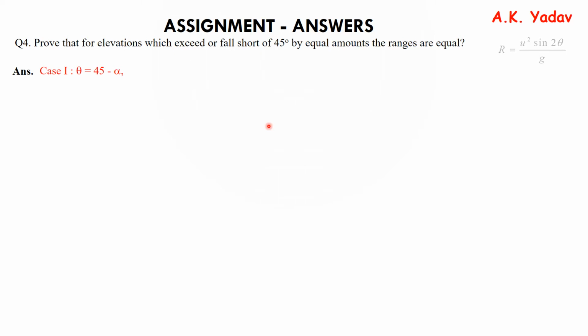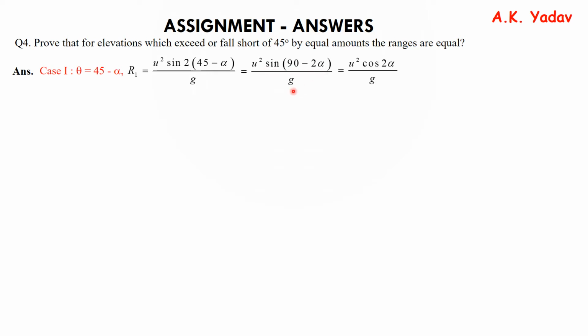So in case 1, we call the range R1, and it's u square sine 2 into bracket 45 minus alpha upon g, which gives u square sine (90 minus 2 alpha) upon g, and which results in u square cos 2 alpha upon g, because sine (90 minus theta) is cos theta.